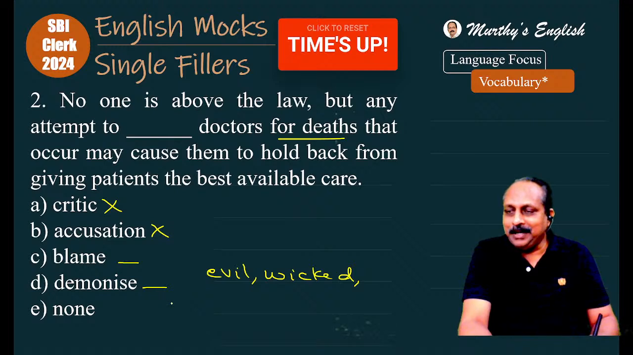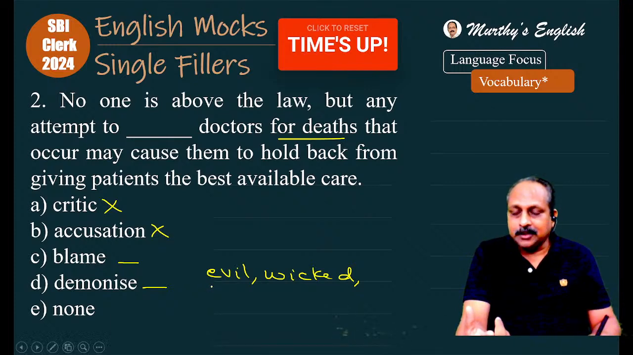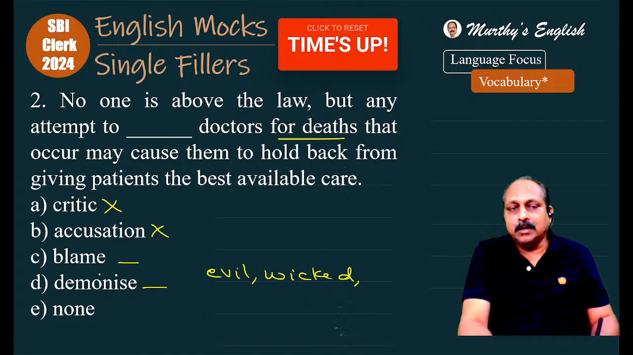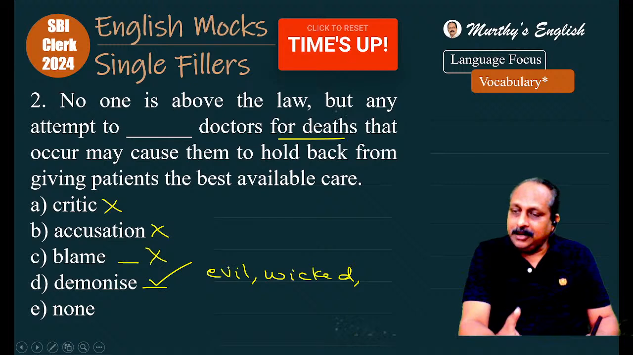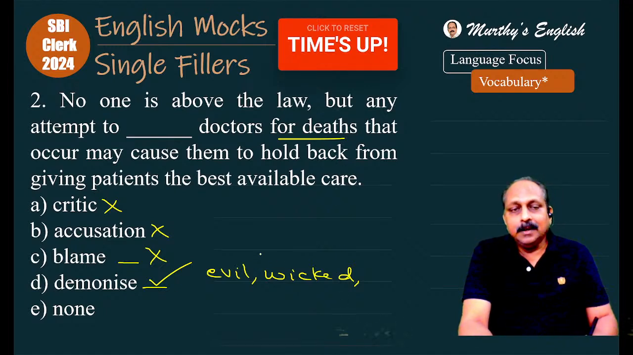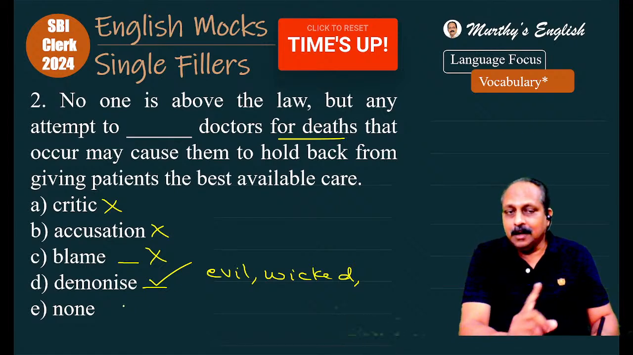Now you have to decide between C and D. Demonize is also a negative word. Blame is a negative word. Whenever you come across one thing, you have to know the context. Second, blame doctors, usually that's what people say. But the entire context is from a newspaper or a magazine, a formal context. Based on that, we cannot use a simple word like blame. What is the answer here? D is the answer. Very good, Pandu. Turpitude, wicked, evil, exactly. Threatening, also, you can say. Answer is D. Many students have chosen C. C is not the answer.